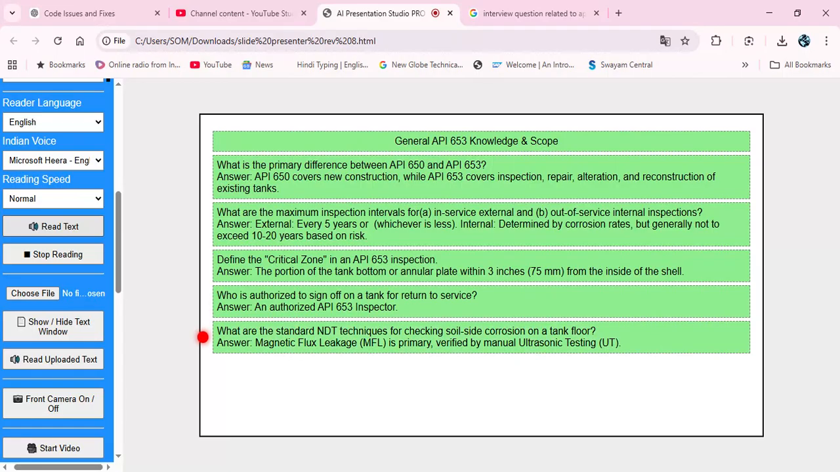What are the standard NDT techniques for checking soil side corrosion on a tank floor? Answer: magnetic flux leakage, MFL, is primary, verified by manual ultrasonic testing, UT.